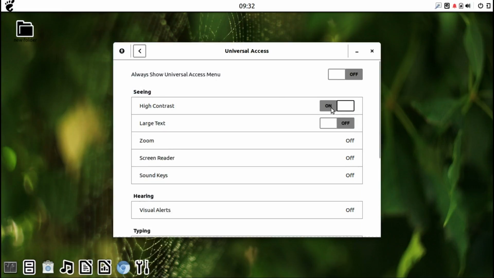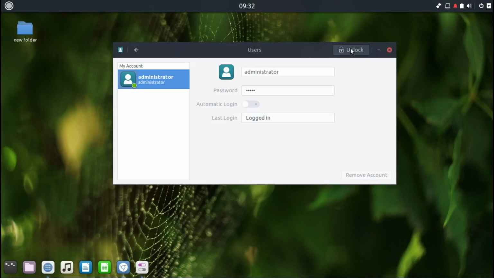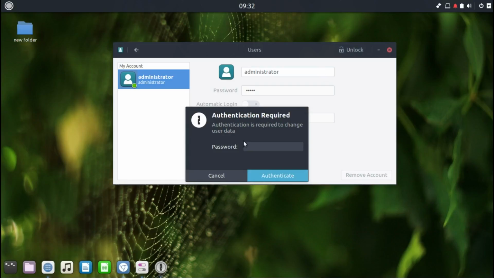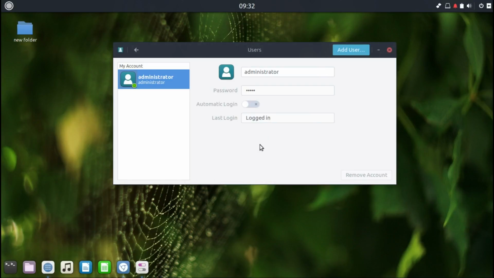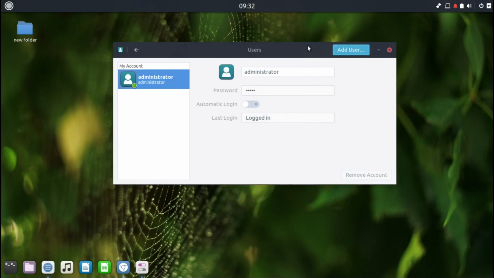Bit slow, but working. And users. You can add users like normally on log. But you have to be an admin user. Now you can add the user. Follow your heart, enjoy it.